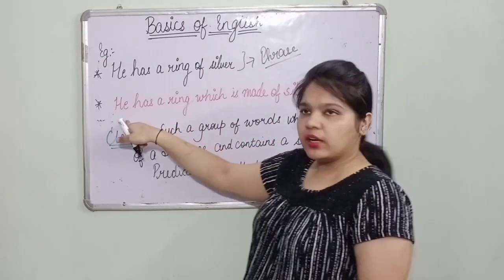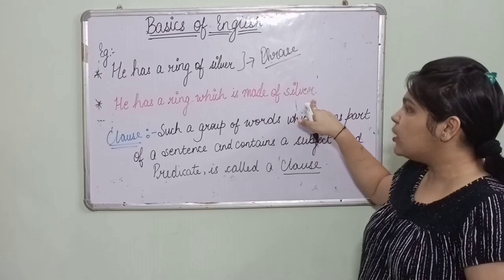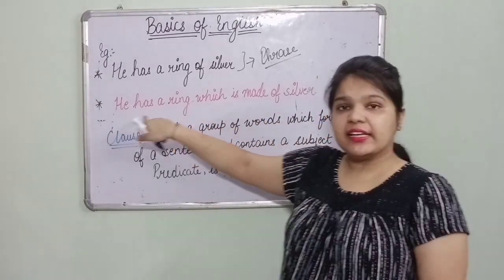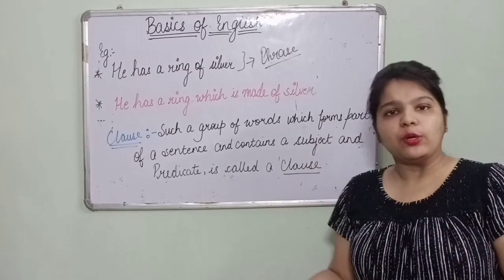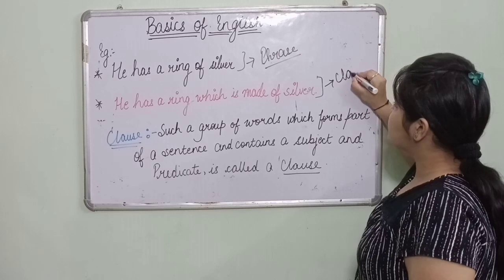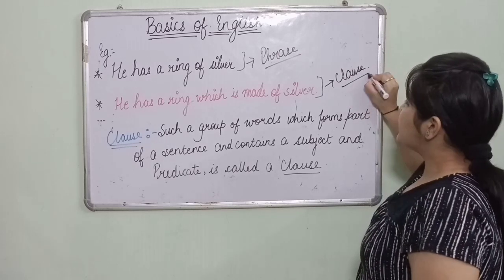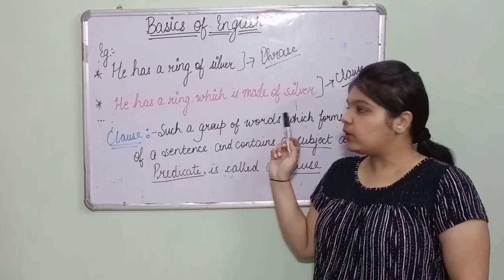But in this one, he has a ring which is made of silver, there is a subject and there is a predicate also, and it is also making a complete sense. So what is this? It is a clause. Let's go through the definition of a clause.